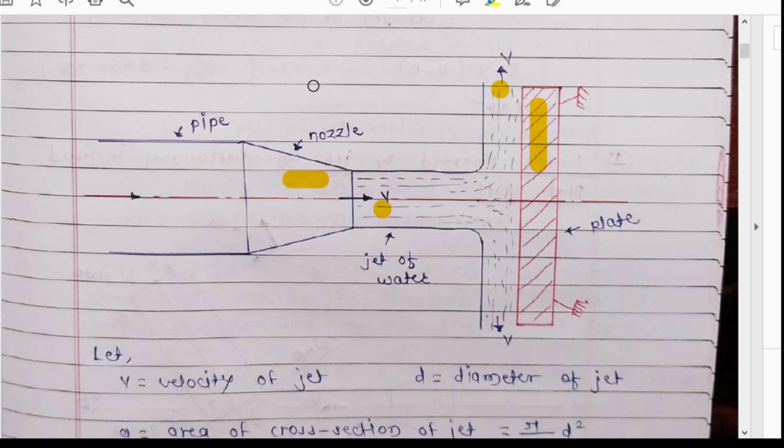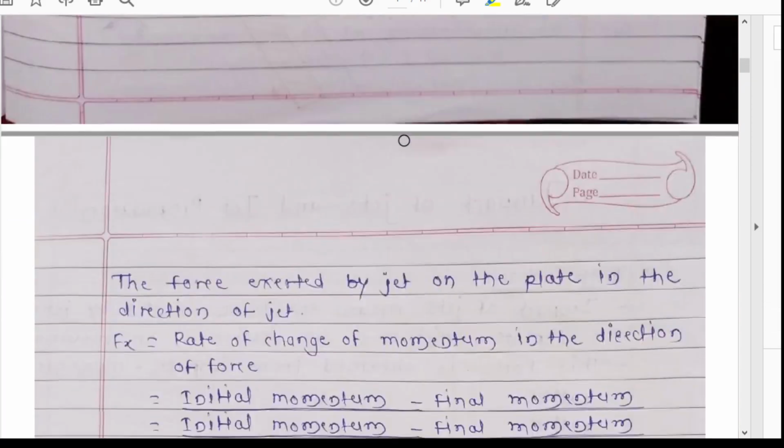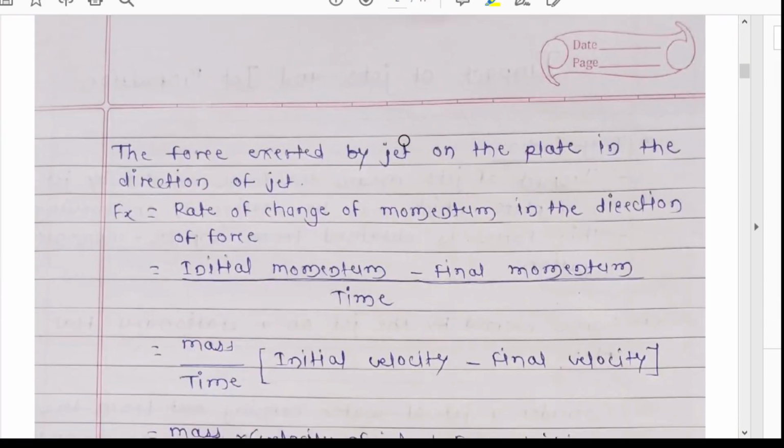Okay, so it is only having an x component. It is not having a y component, so we are going to find out only the x component. Now, this sentence, I guess you all are familiar with: rate of change of momentum in the direction of force. This is your impulse-momentum equation. Fx is the rate of change of momentum in the direction of force.